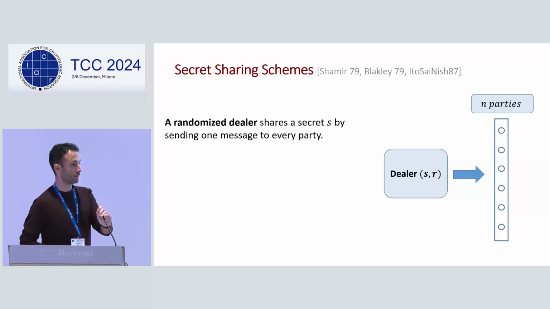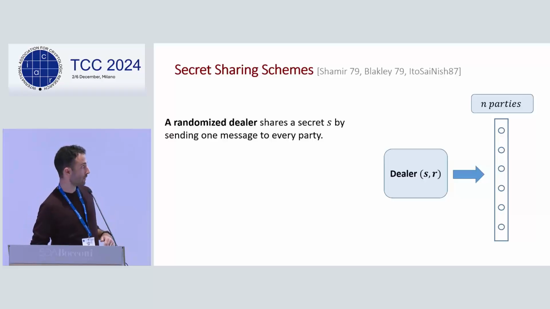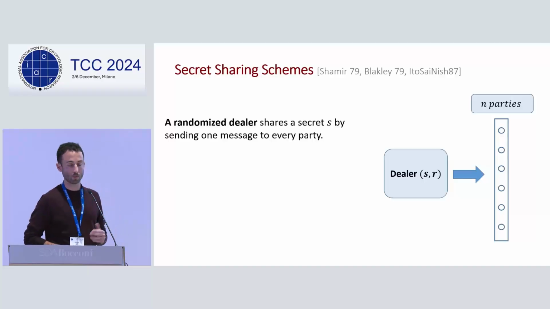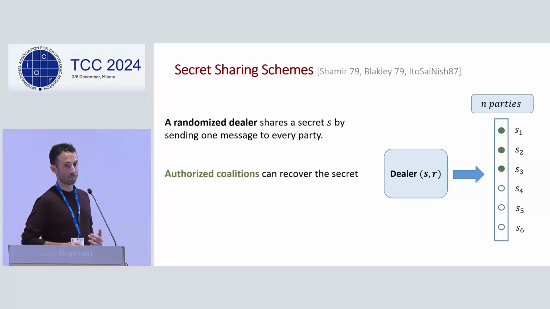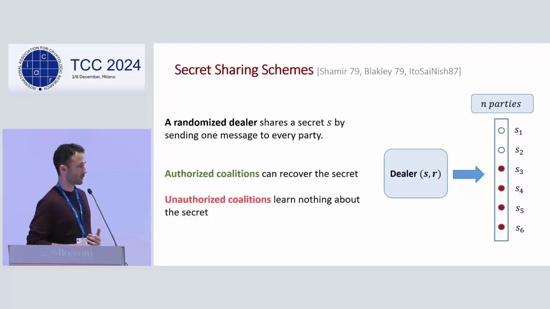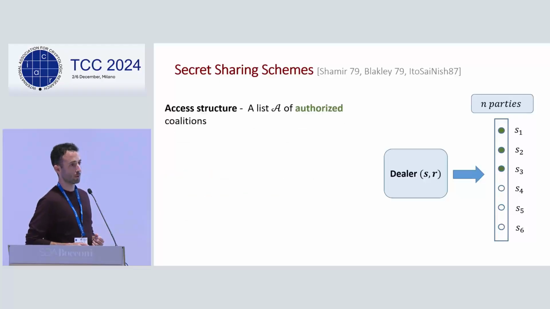So we have a dealer that holds a secret, it's randomized, and it wants to share it with n parties. To do it, it sends one message to each of the parties, which we call a share, and we want to define in advance which coalitions between these parties will be authorized and will be able to recover the secret, and which will learn nothing about the secret. We call the list of these authorized coalitions an access structure.